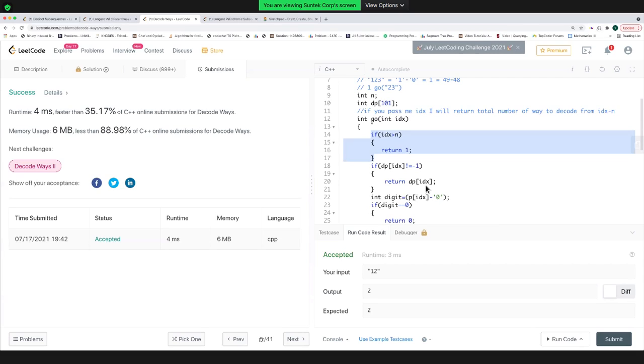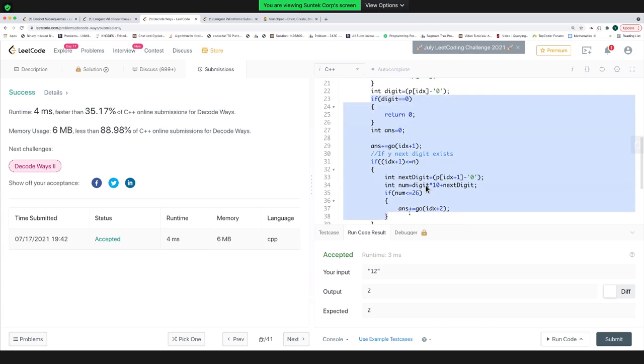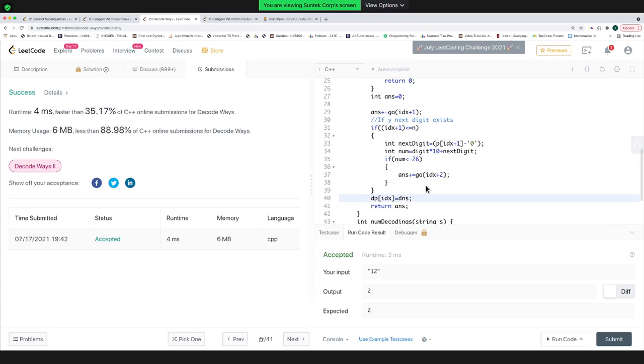Do you have any doubts in this? If not understood at all, let me know, I'll explain it again. Understood somewhat, need some more clarity, let me know. DP is simply the base case, the recursive case, and saving the answer. Yeah, I can repeat. Do you want me to start from scratch, from the description of the statement?